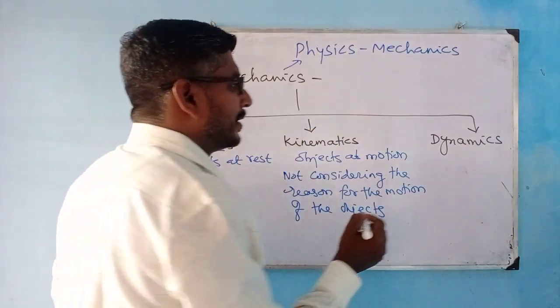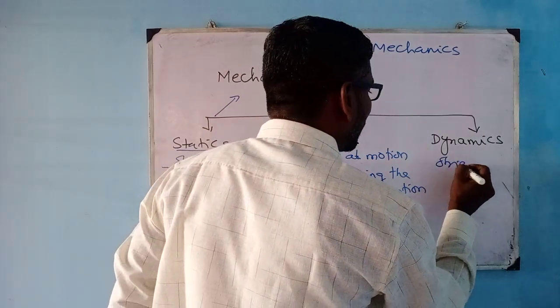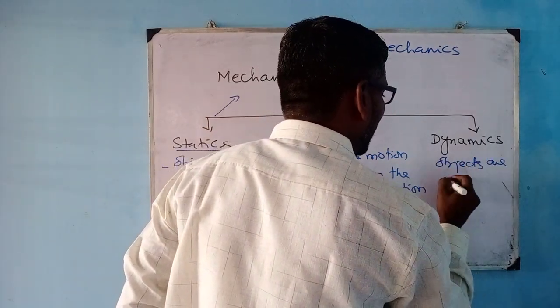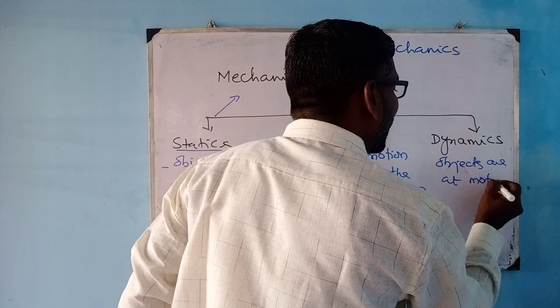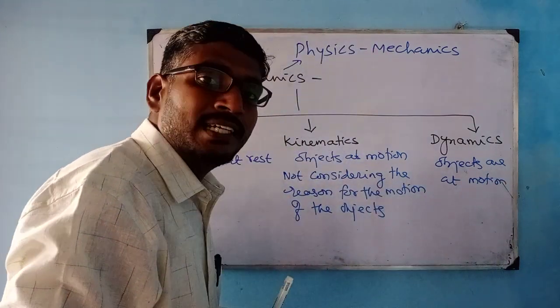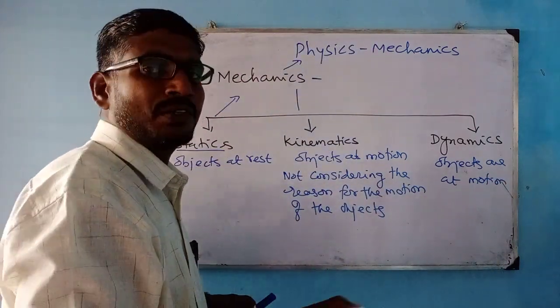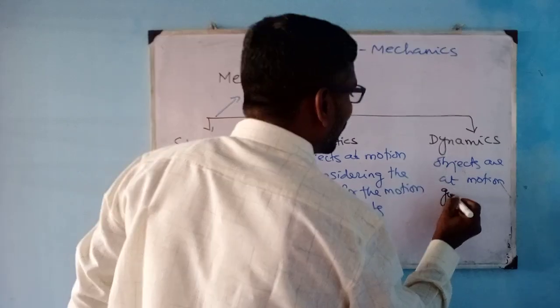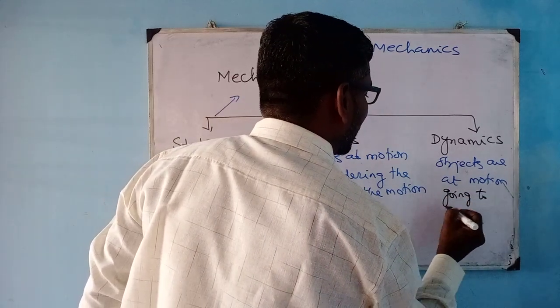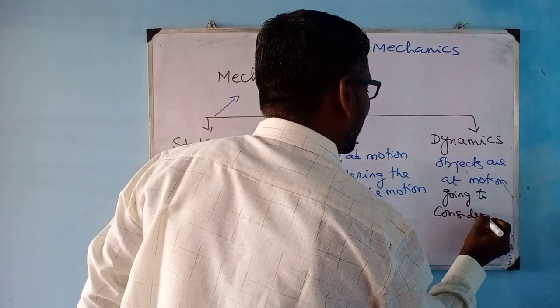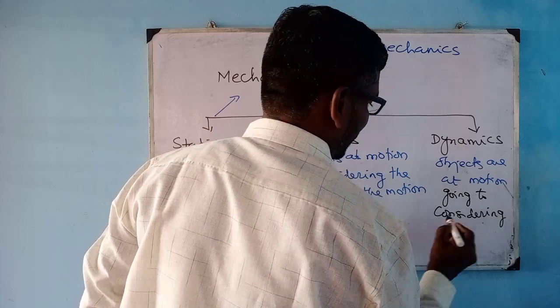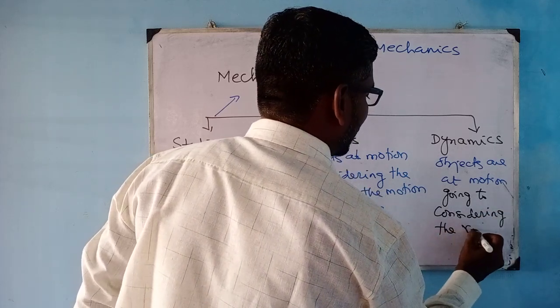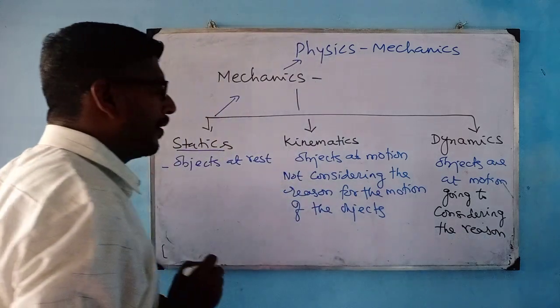And dynamics, again, the objects are in motion and we are going to consider the reason for the motion of the objects. So how can we do that?